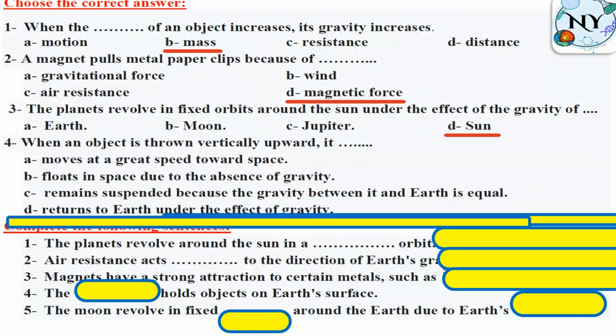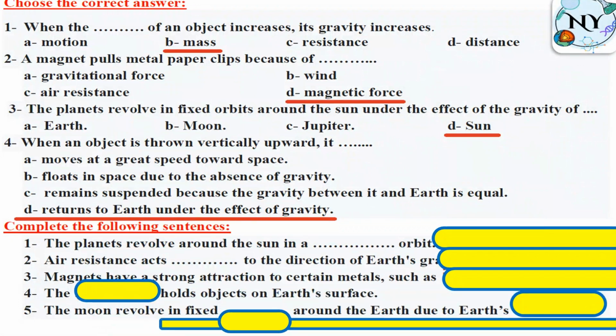We said before that in the solar system, the sun is located in the center of the solar system. And the sun is the largest star in the solar system, so it has more gravity. So it has the ability to make all planets revolve around it in fixed orbits. Alright, when an object is thrown vertically upward, it returns back again to the Earth under the effect of gravity.